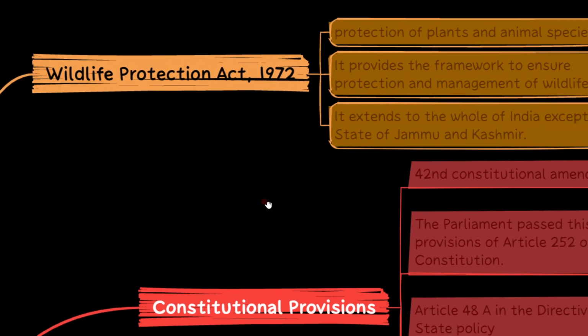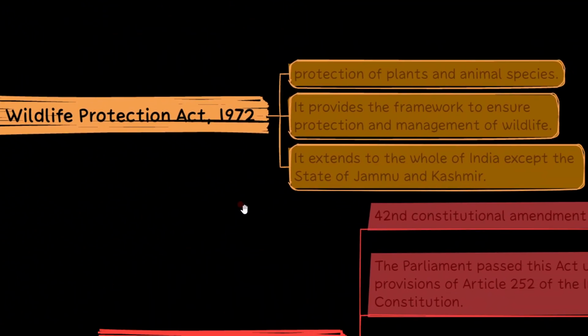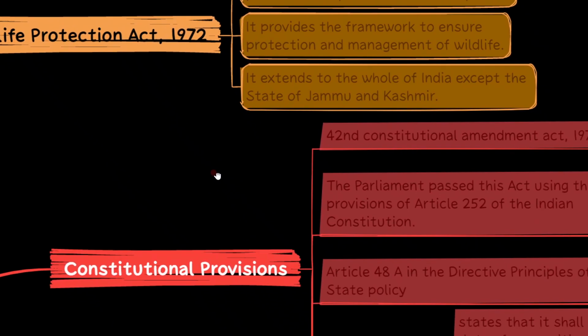So first let's see what the Wildlife Protection Act is. So Wildlife Protection Act, it is nothing but a protection. It provides a framework to ensure the protection and management of wildlife. It covers the protection of plants and animal species. There is an exception for this act. It extends to the whole of India, whole area of India, except for the state of Jammu and Kashmir. This is the only exception. So, Wildlife Protection Act, as the name says, is protection of plants and animal species. It provides the framework to ensure the protection and management of wildlife. Except the state of Jammu and Kashmir, it is applicable all over India.